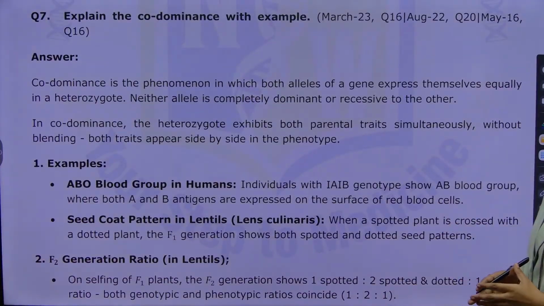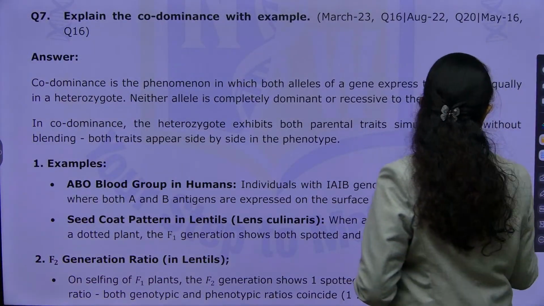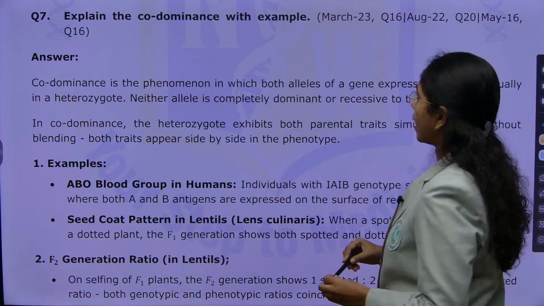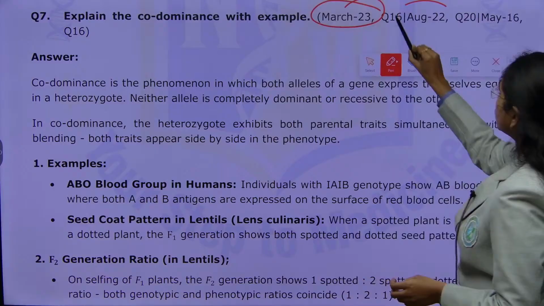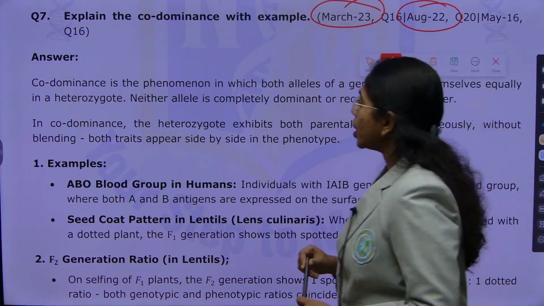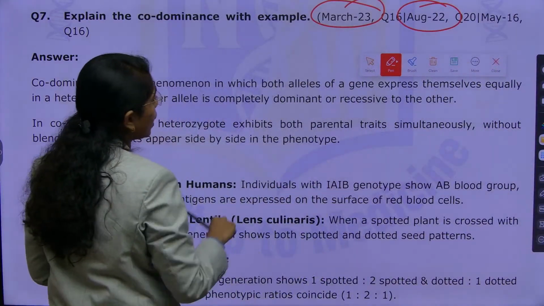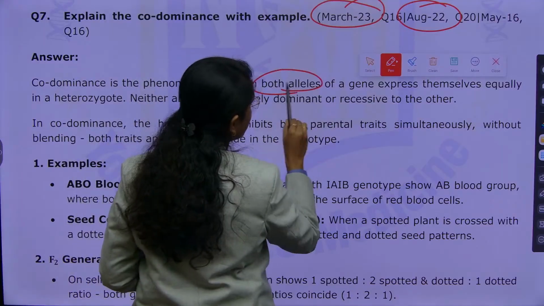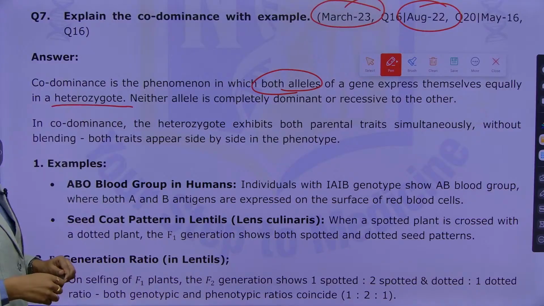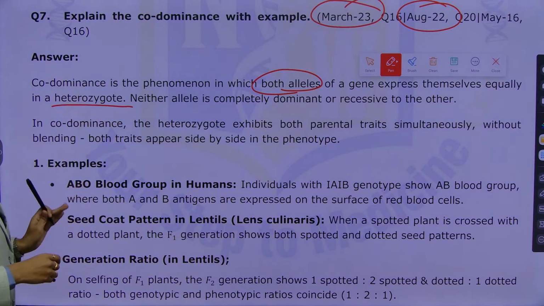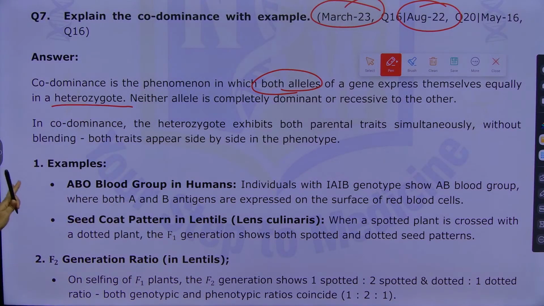Explain codominance with example, which appeared in March 2023 and August 2022. Codominance is a phenomenon in which both alleles of a gene express themselves equally in a heterozygote. Neither allele is completely dominant nor recessive.